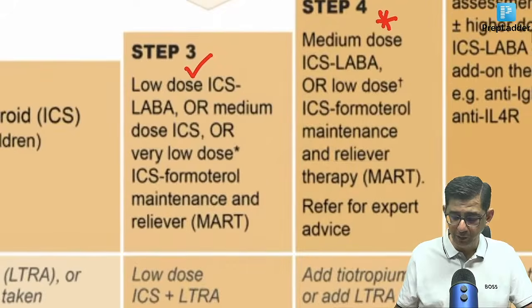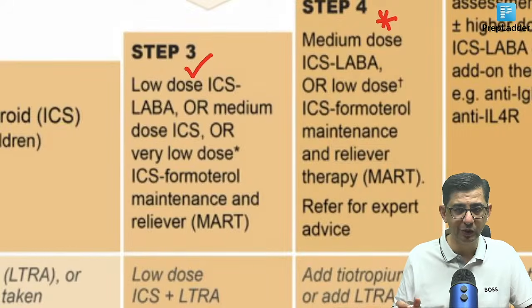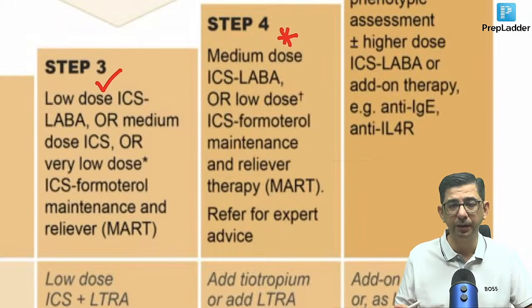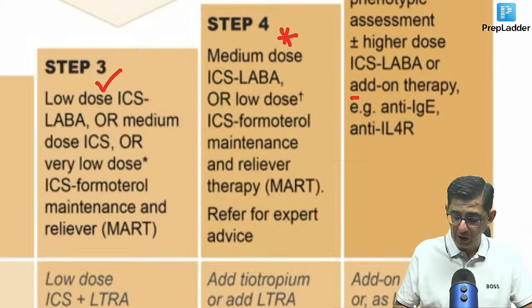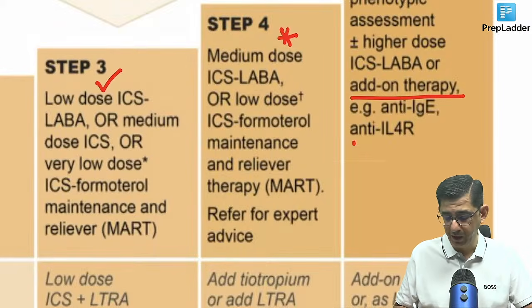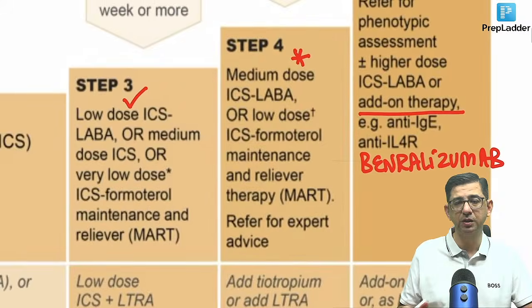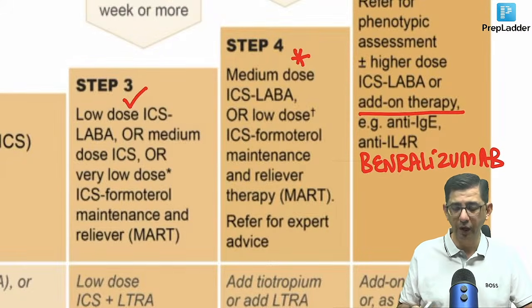So if the question says that medium dose steroids are being given and still the patient is having issues, then what we are going to do is not answer high dose steroids. Earlier it was high dose steroids or oral steroids. Now what we can do is add anticholinergic drugs, like ipratropium, but that's not going to be a very good way. So we will have to do add-on therapy, with drugs like benralizumab, or we might have to add drugs like dupilumab. So the basic point is that biologicals need to be added if the patient's asthma attacks are not responding to medium dose steroids with a LABA.